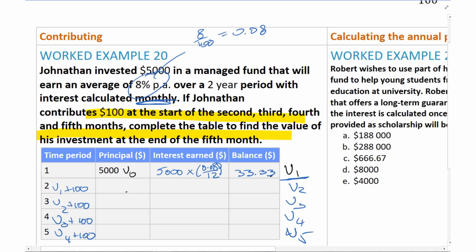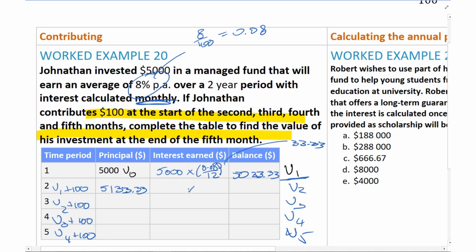Now I go V1 plus 100. So not balance, I put the balance wrong there. This value here is 33.33, so my balance is 5,033.33. And then I add 100 to that, and I get 5,133.33.